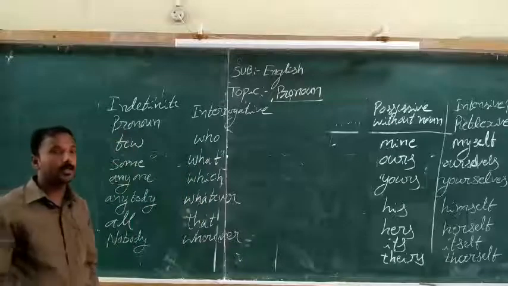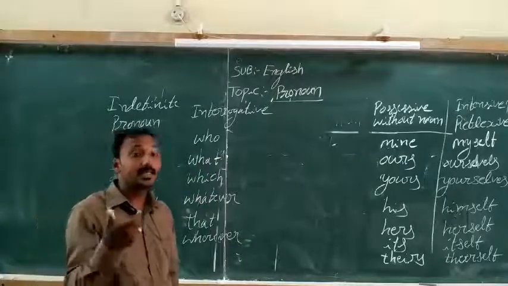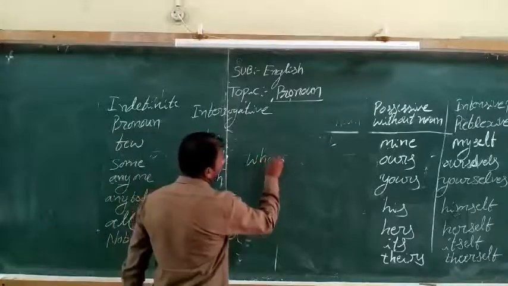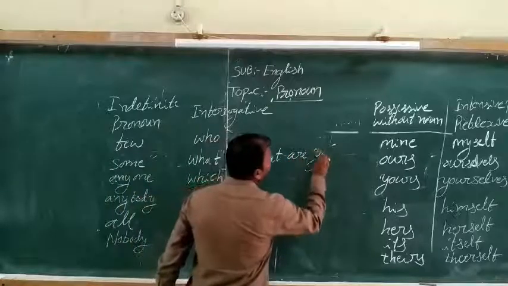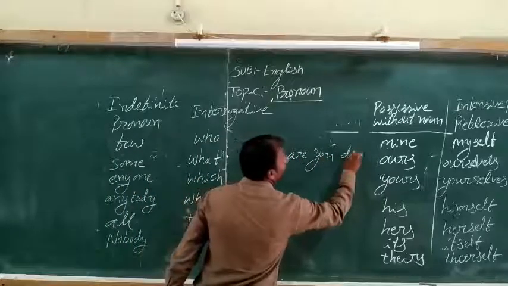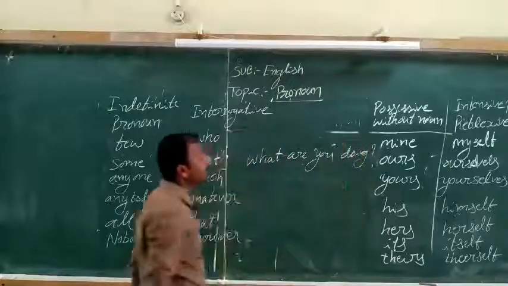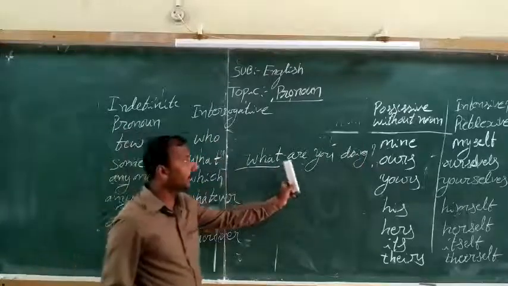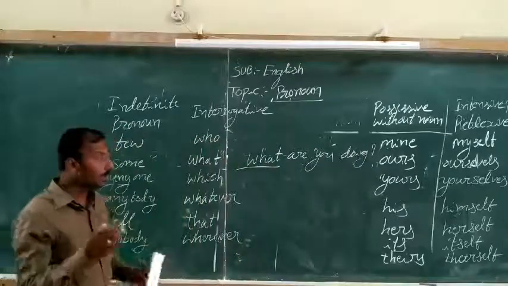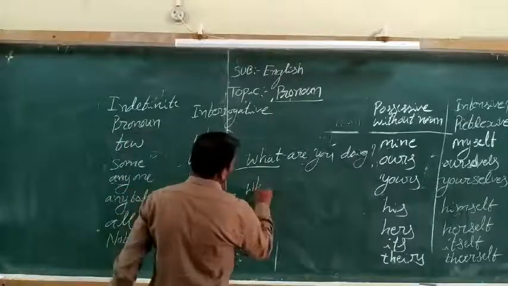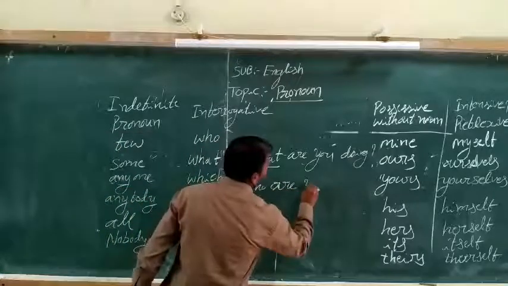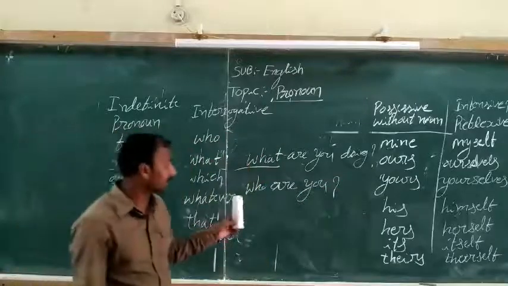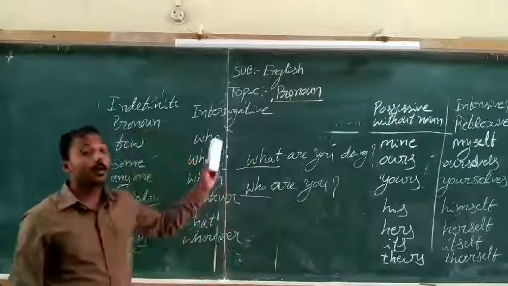Interrogative pronouns, as I already told, are used in a sentence that is posing a question. For example, what are you doing? In the sentence, what is an interrogative pronoun. Or, who are you? It is posing a question to another person, and that is also called an interrogative pronoun.